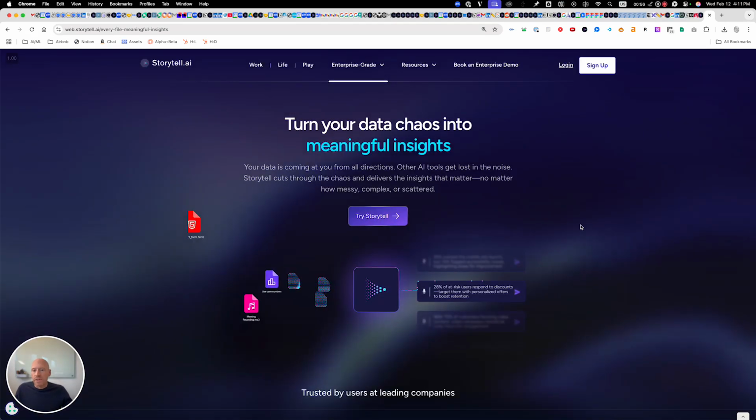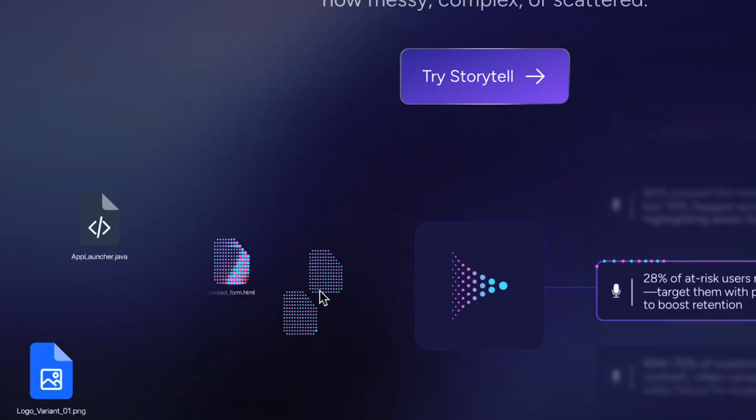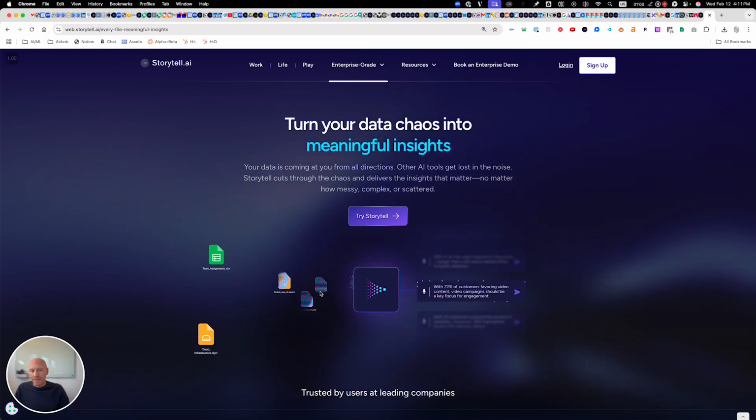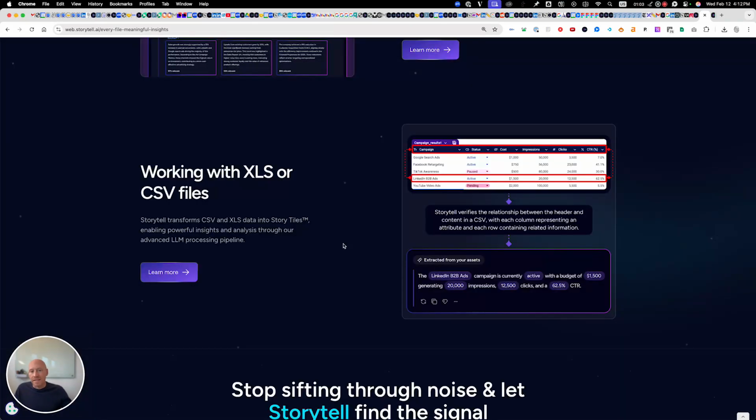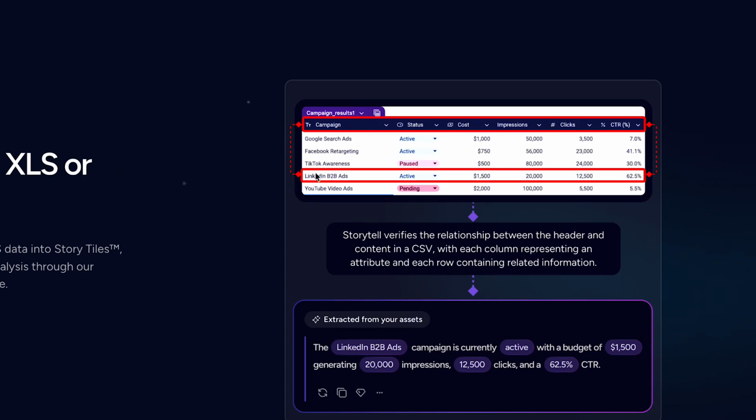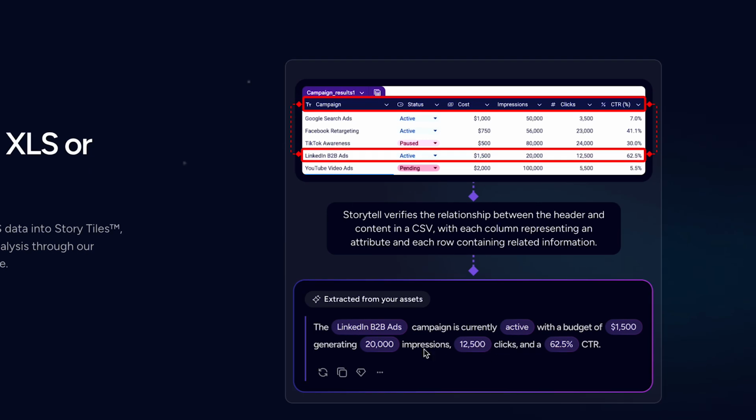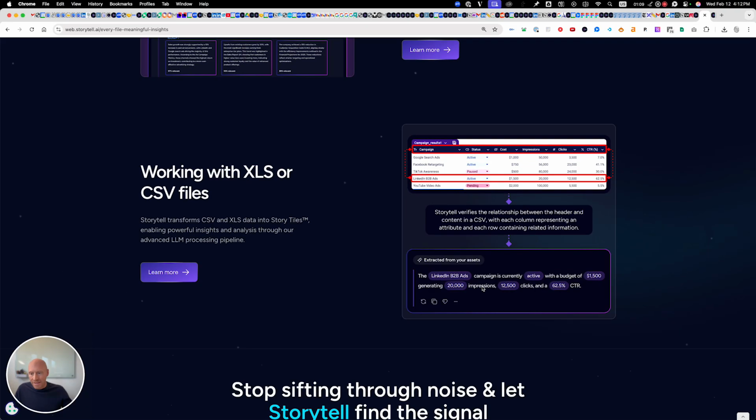The way Storytell works is pretty interesting. We take a file and we break it up into its component pieces that we call story tiles. We can take CSVs or Excel files and we turn every single row in a CSV into a sentence, which can then be parsed by large language models.